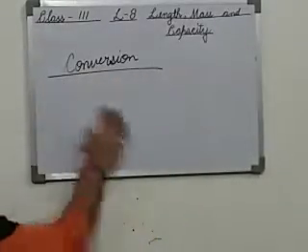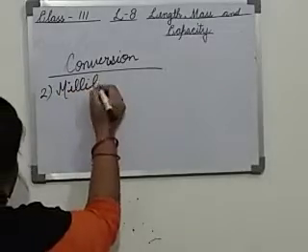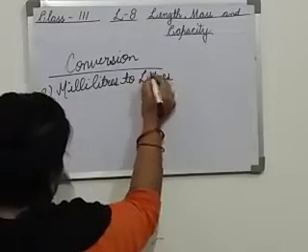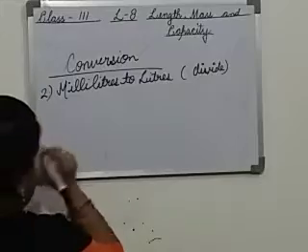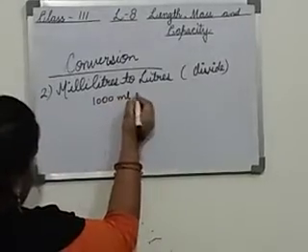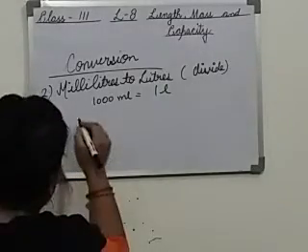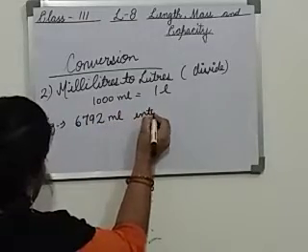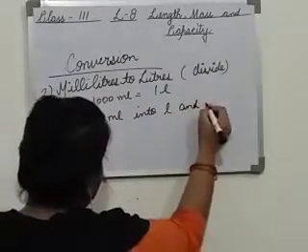Now we will discuss how to convert smaller units into bigger units, means milliliters to liters. What we will do? We will divide. How will we divide? See, again the relation is the same. 1000 milliliter equals 1 liter. Let me take one example. 6792 milliliters we have to change into liter and milliliter.